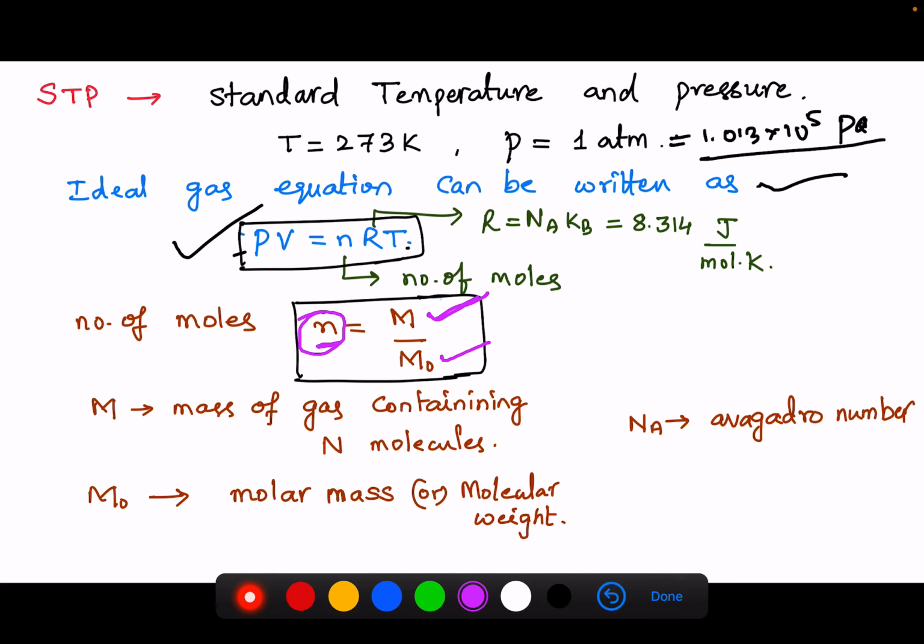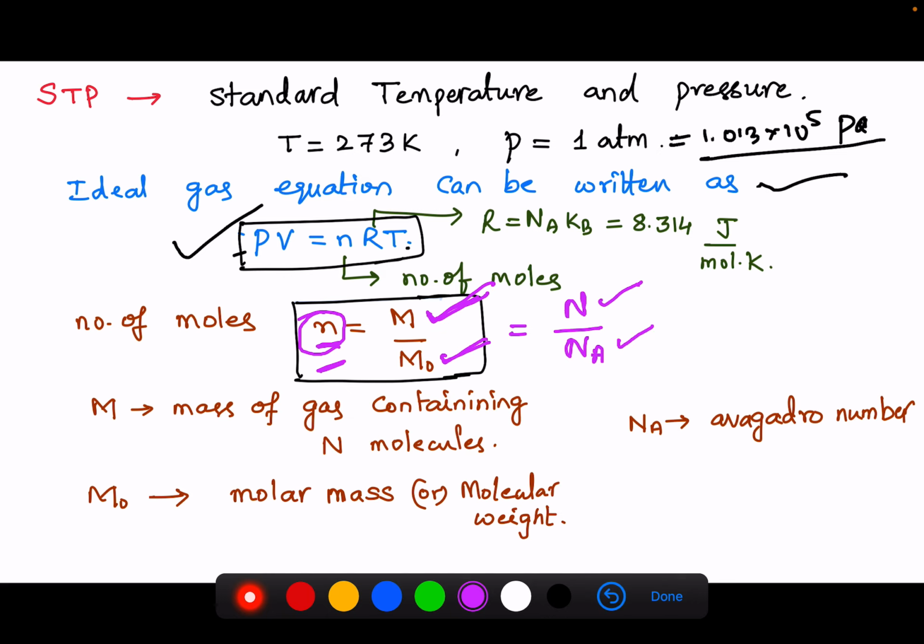Number of moles can also be written as the total number of molecules in a given system divided by Avogadro number, N by Na. So the number of moles equals the total mass of the system divided by its molecular weight, or the total number of molecules in the gas divided by Avogadro number.